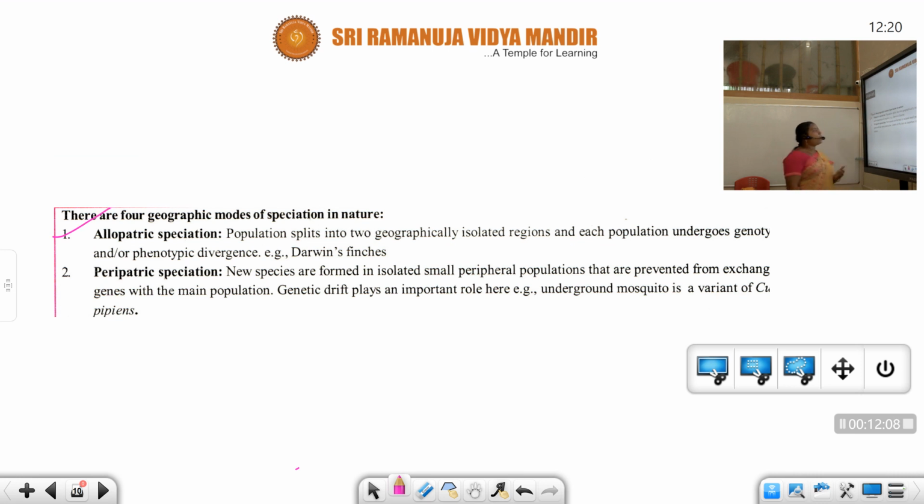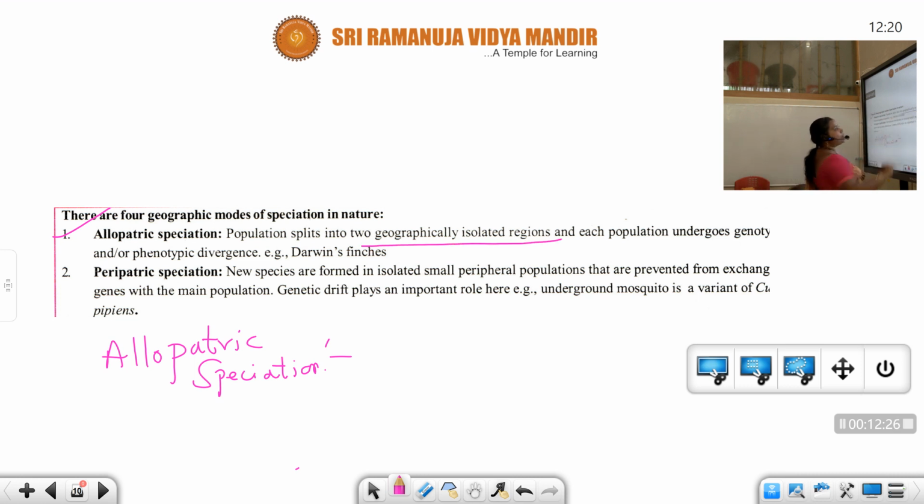First one, allopatric speciation. What is the first one, students? Allopatric speciation. Here the population splits into two geographically isolated regions, and each population undergoes genotypic and phenotypic divergence. Example, Darwin's finches.